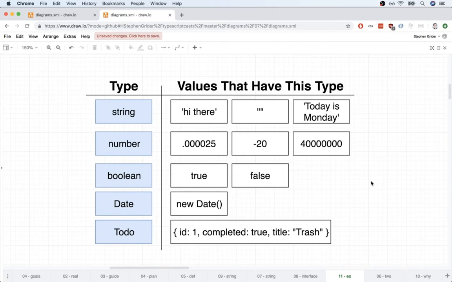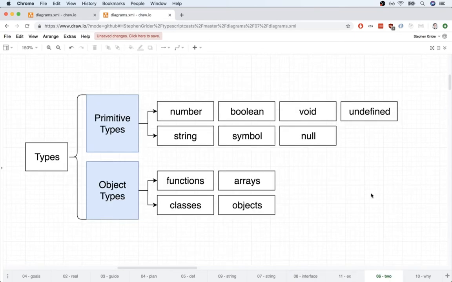Remember, this interface defined a new type. Okay, so now that we've seen some examples of different types, let's talk about how all these types relate to each other. In the world of TypeScript, we have two different categories of types. We have primitive types and object types. Primitive types are all the very basic types that you might guess, like numbers, strings, Boolean, null, undefined, and then symbol and void are two others we'll talk about later on.